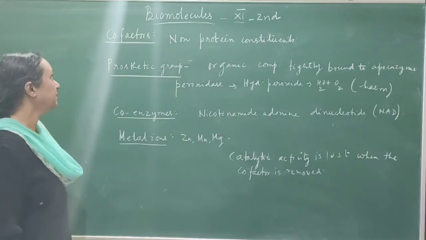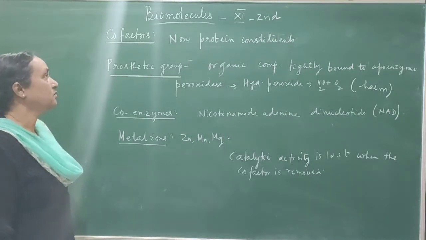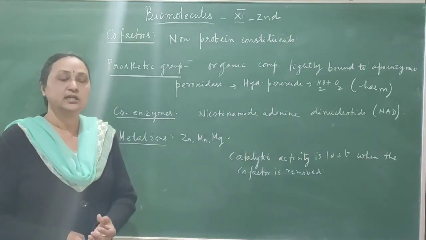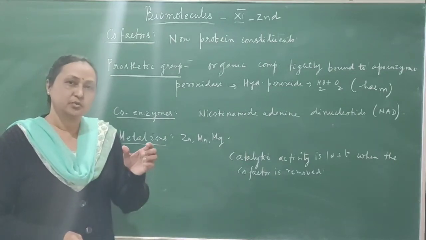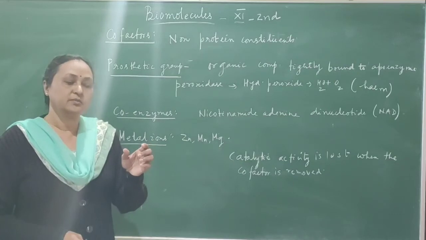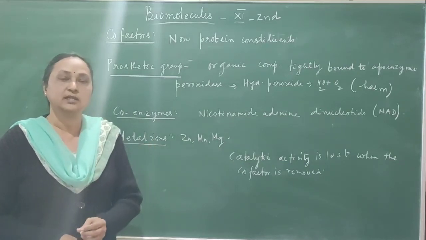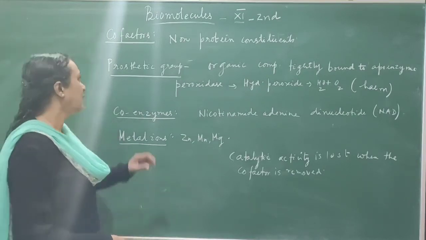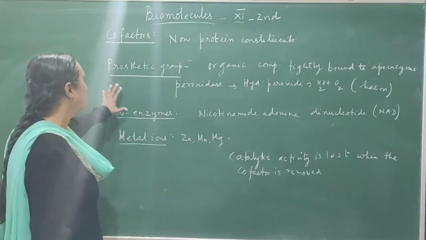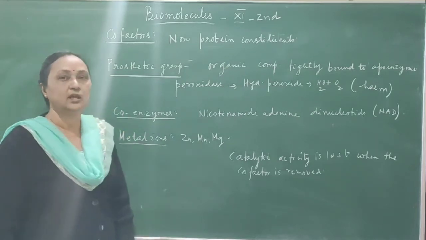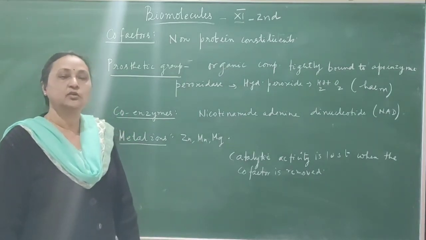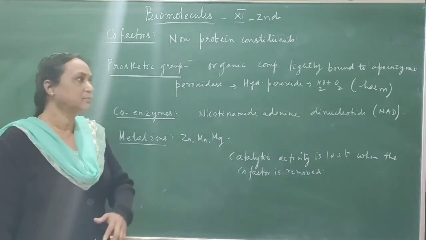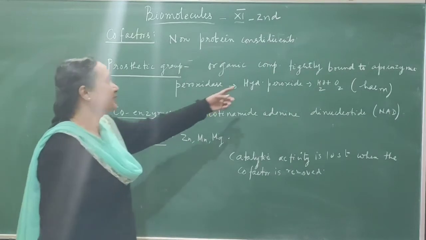What are cofactors? Cofactors are non-protein constituents which are attached to enzymes. So the enzyme is the protein part, and when some non-protein part is connected to this protein part, that is called a cofactor. Cofactors are of three types: prosthetic group, coenzymes and metal ions. Prosthetic groups are organic compounds attached to the enzyme, which is a protein molecule, and they are tightly bound.